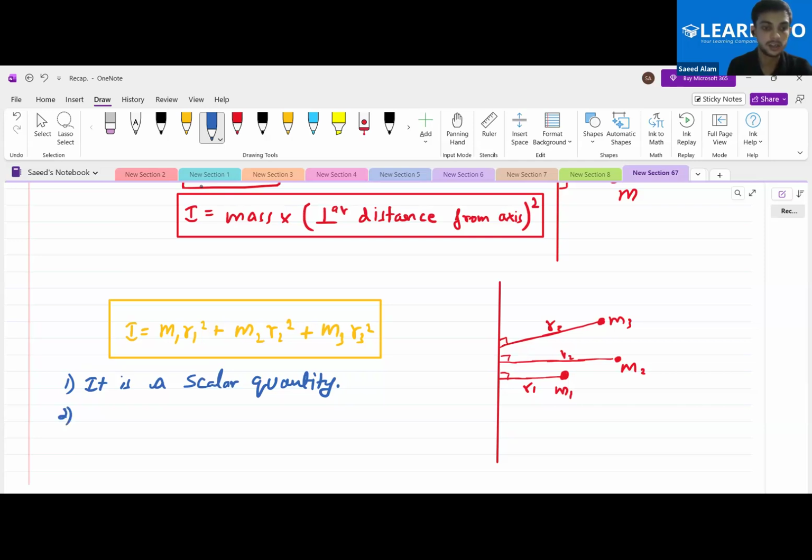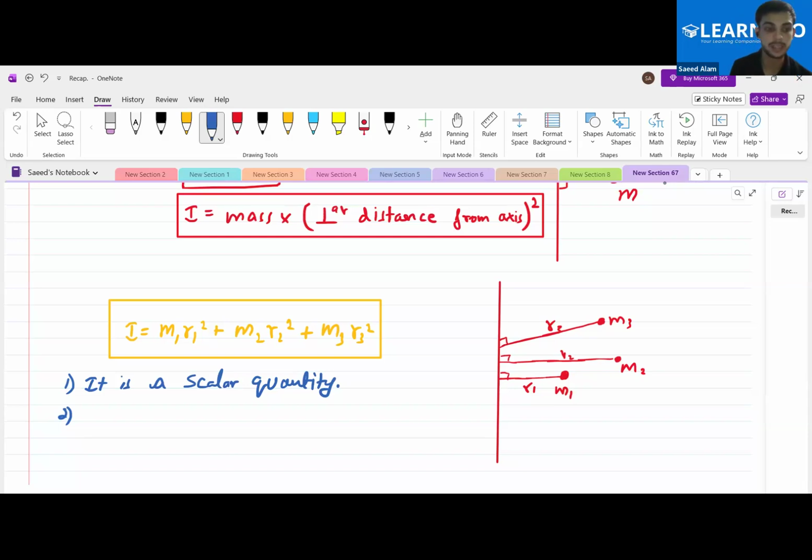The second point. Okay, Aman, tell me what will be the SI unit of this? How to calculate the SI unit of this particular moment of inertia? Tell me what is the SI unit of mass? Mass is kg. Rasha, what is the SI unit of radius? Meter.